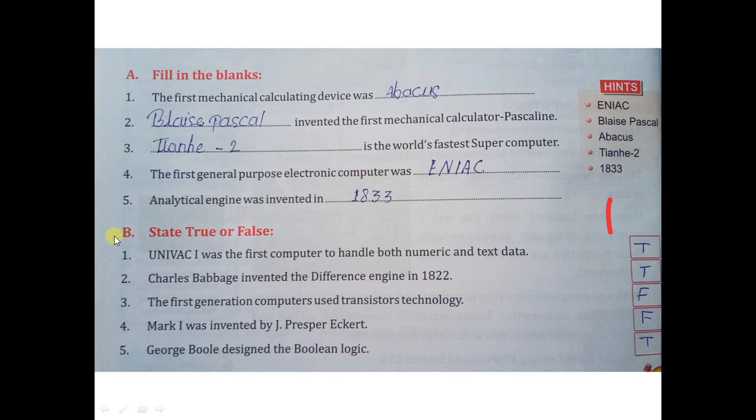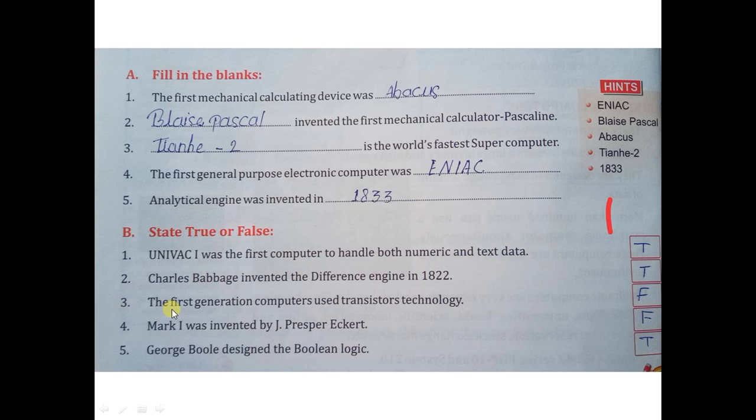Next, state true or false. So student, first question, UNIVAC was the first computer to handle both numeric and text data. Is it true or false? So it is true. Second question, Charles Babbage invented the difference engine in 1822. It's true.